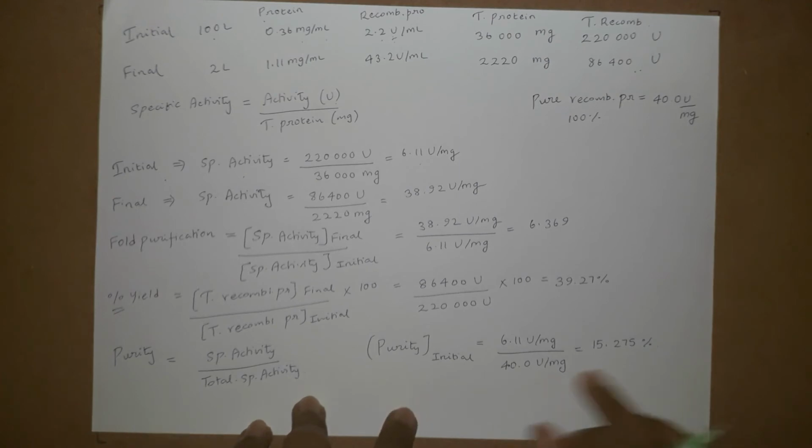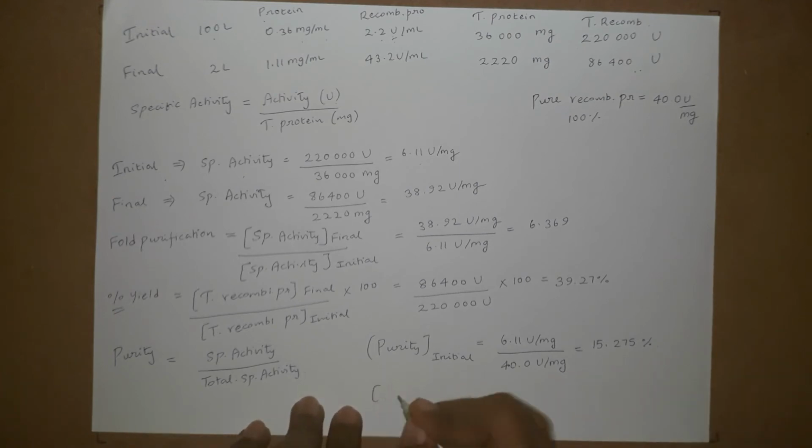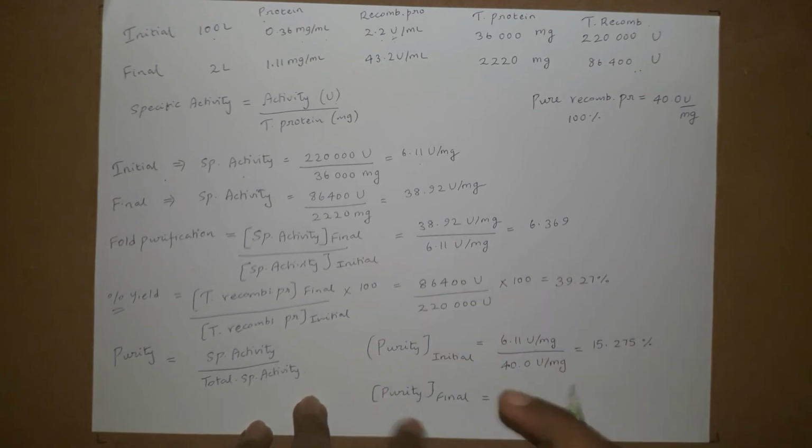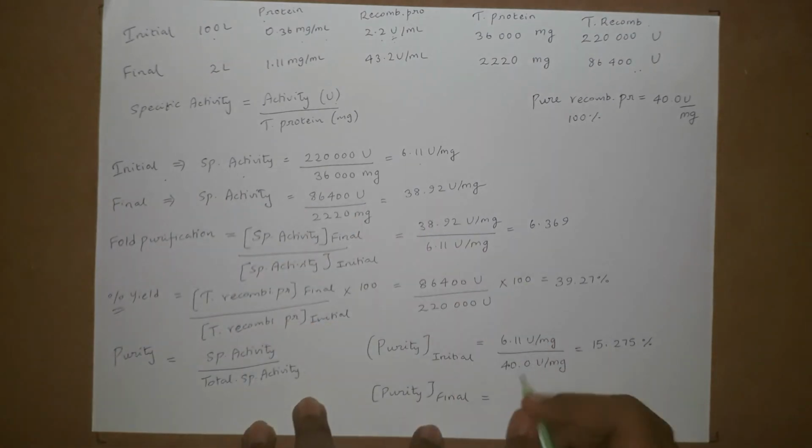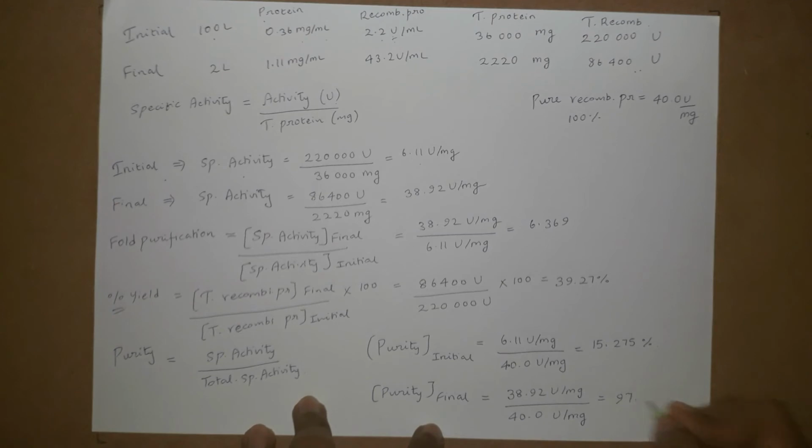So the initial sample is 15% pure. And what about the final purity? Final purity is equal to the specific activity at final, reported as 38.92 U over mg, divided by 40.0 U over mg. I think it could be near 100%. The calculated value is 97.3 percent, right?